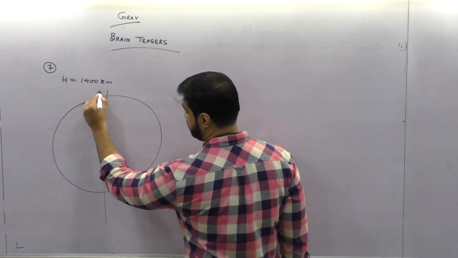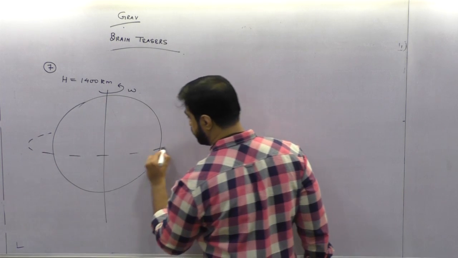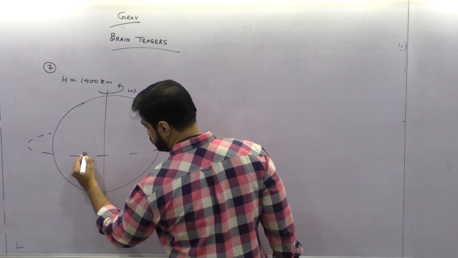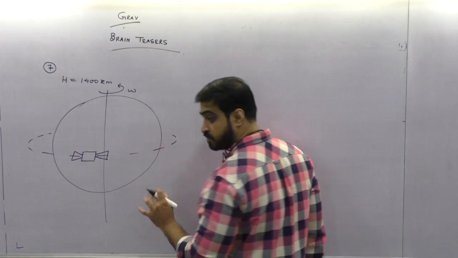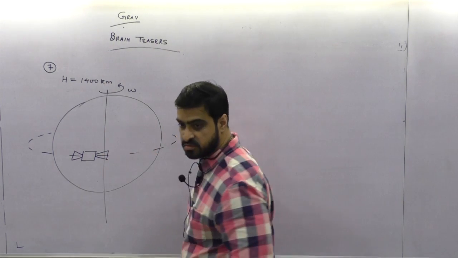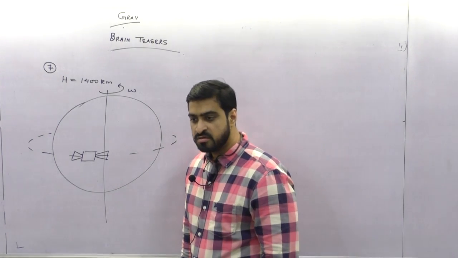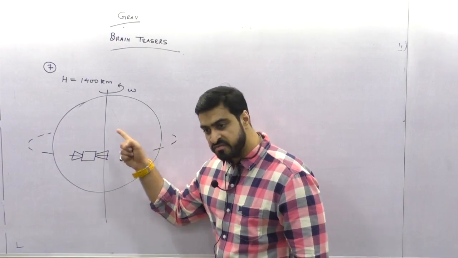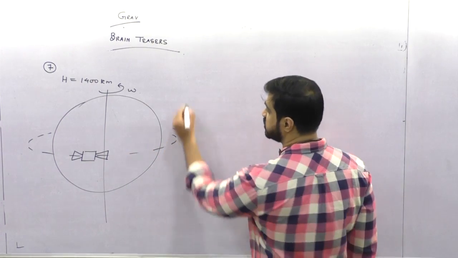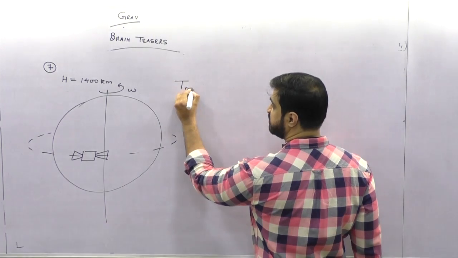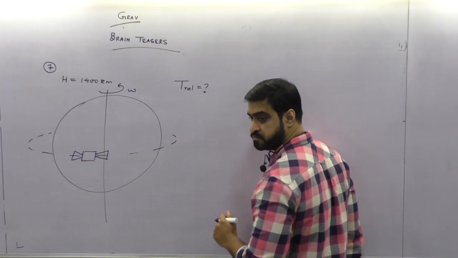Earth rotates from west to east, right? Omega. The satellite which is moving in an equatorial plane, right now, like this, moves. Now how much height is it? Is it a geostationary? No, because that is 36,000, right? Okay, it will have some relative time with the Earth. They are asking you how much is the relative time with the Earth.